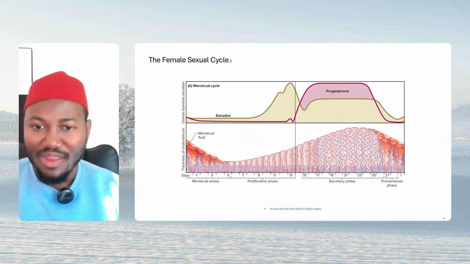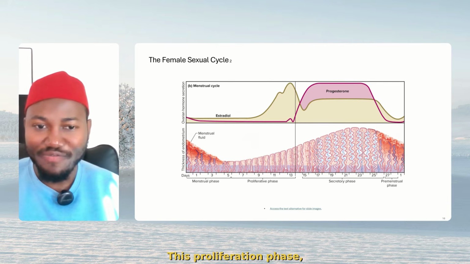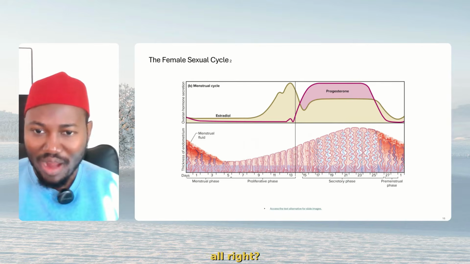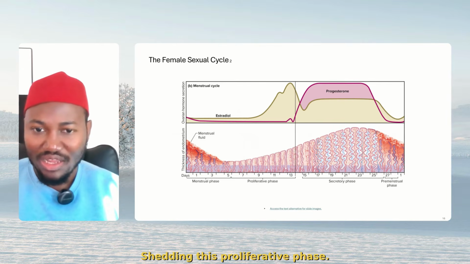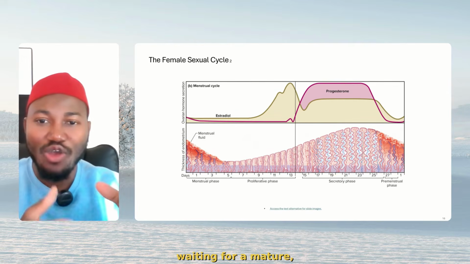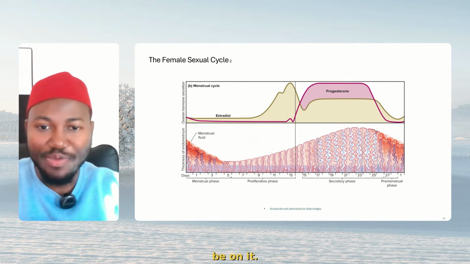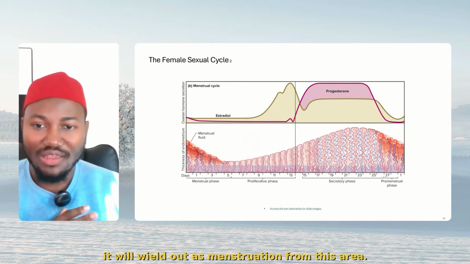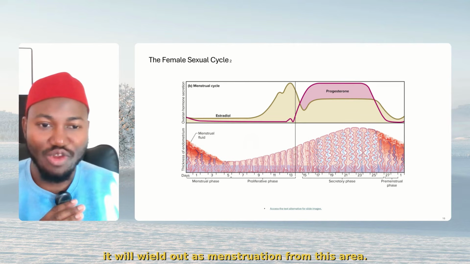All right. Now here, this is menstrual phase. We have the menstrual cycle. All right. This is the menstrual phase. This is proliferatory phase. This is secretory phase. This is pre-menstrual phase. All right. This is the menstrual phase shading. This proliferative phase, it starts increasing again, like a bed that is waiting for a mature follicle to implant on it. All right. That's implantation. So if it doesn't implant, it will wilt out as menstruation from this area.